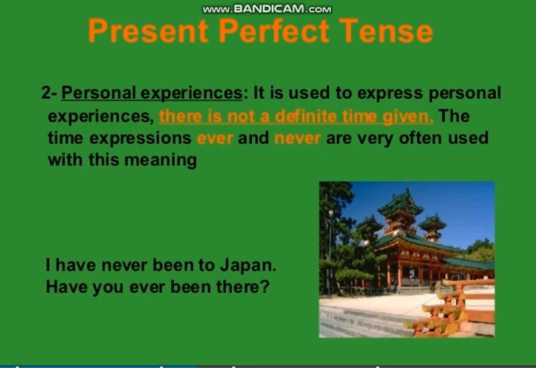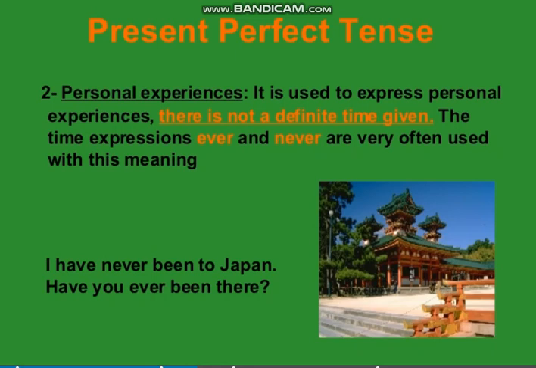The time expressions ever and never are very often used with this meaning, and usually we use ever and never in such sentences whenever we are expressing personal experiences. I have never been to Japan. Here you can see, I have never been to Japan. It is our experience that throughout my life I have never been to Japan. So here we are just sharing our personal experience.